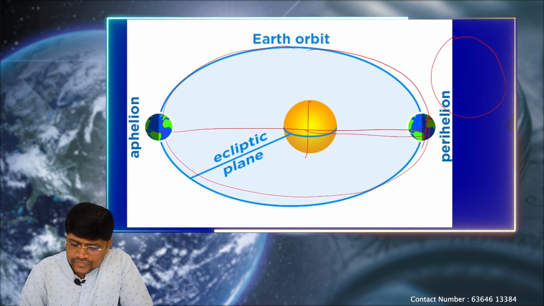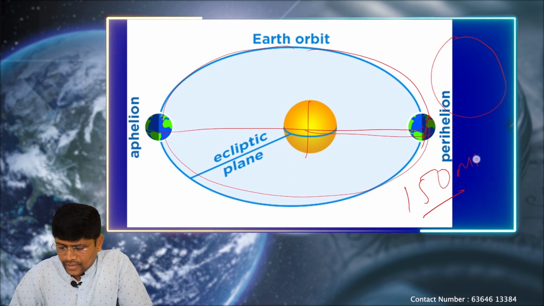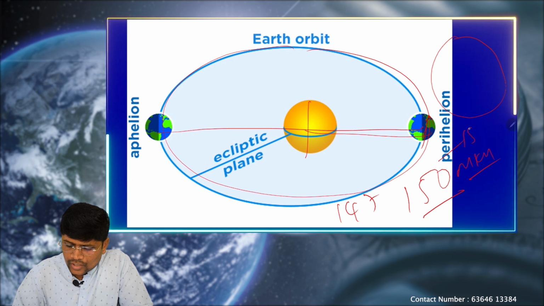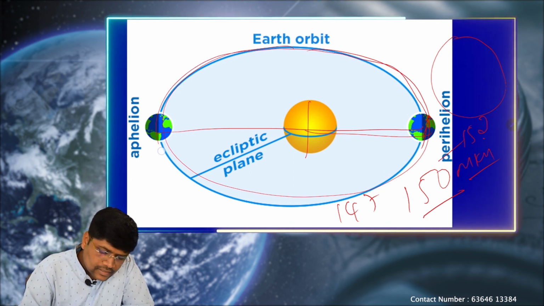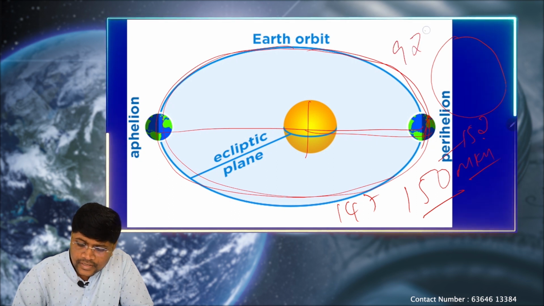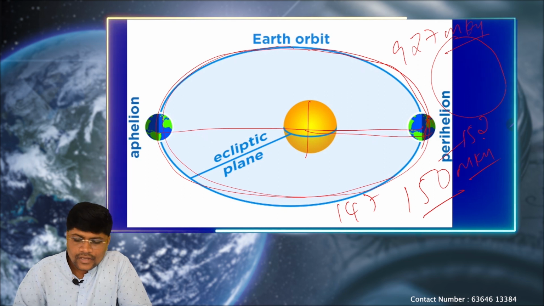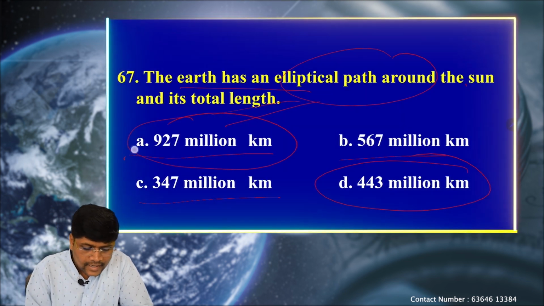The average distance between the sun and earth is 150 million kilometer. It can come down to 147 million kilometer, or it can go up to 152 million kilometers. So the orbital path length is 927 million kilometer. So option A is correct.